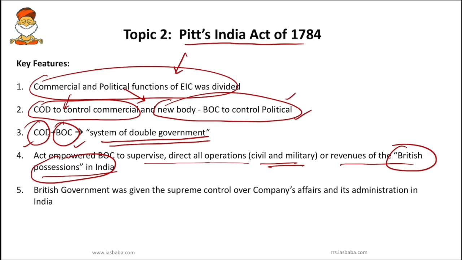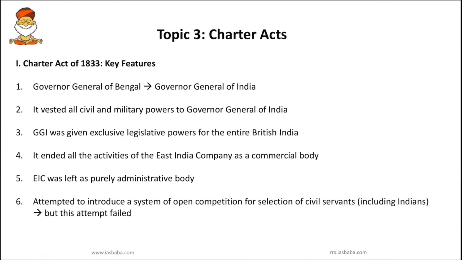So the British government was given supreme control over company's affairs and its administration in India during this Pitt's India Act. Next important topic is Charter Acts. Charter Acts are important because the final step towards centralization in British India was made by the Charter Acts. We know the first step towards centralization started during the Regulating Act 1773, but the final step towards centralization in British India was made by Charter Act.